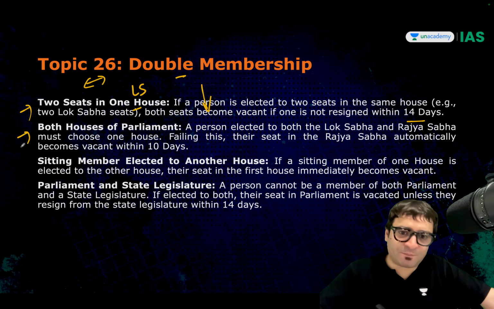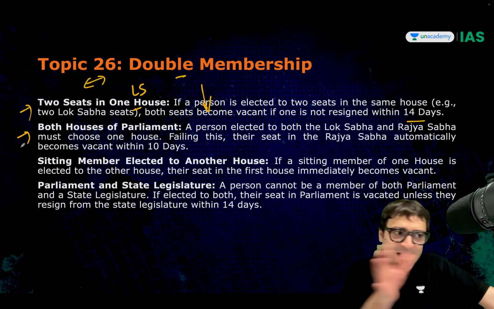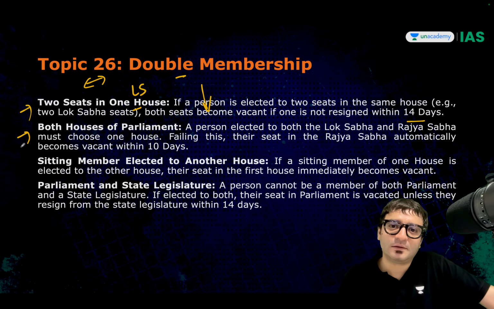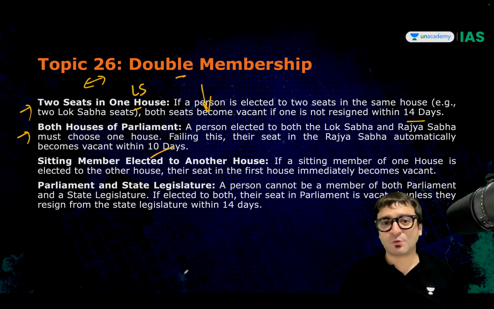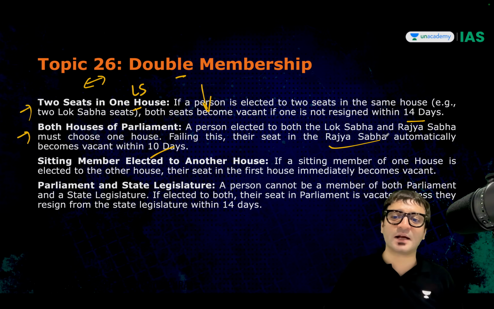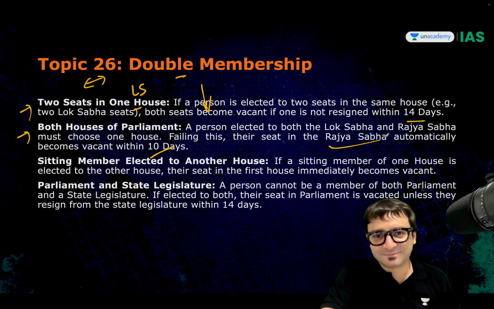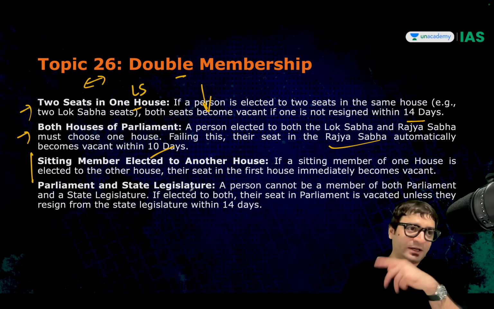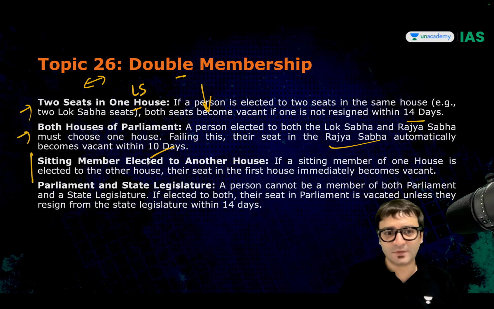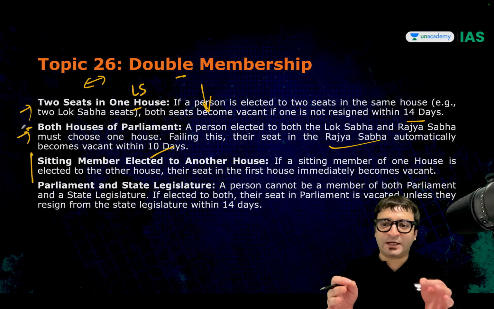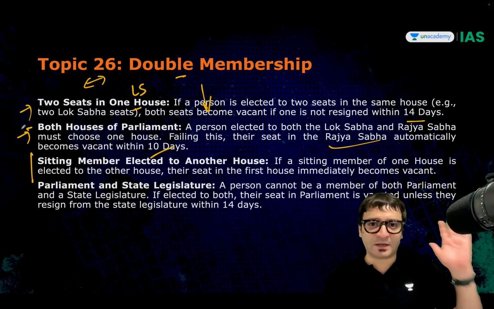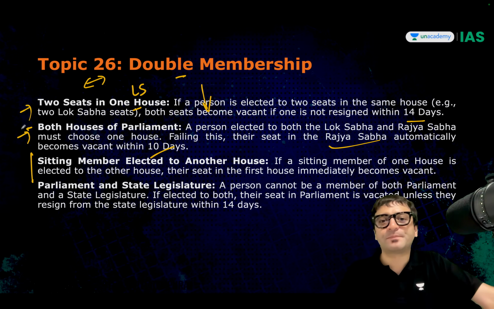Now, both houses of parliament: you have been elected to both Lok Sabha as well as Rajya Sabha at the same time. Can you occupy both the seats? No. You have 10 days to decide. What if you don't decide in 10 days? Then your seat in the Rajya Sabha becomes vacant. What if you are a sitting member of one house and you become elected to another house? Here the condition is different. If you are elected to both the houses at the same time, you have to choose. If you don't choose, your Rajya Sabha seat becomes vacant. You will remain the member of the Lok Sabha.